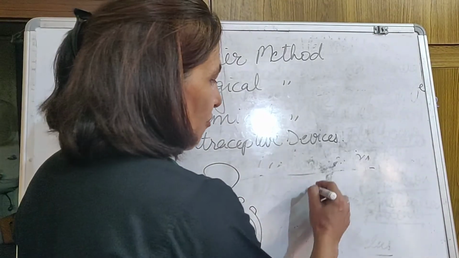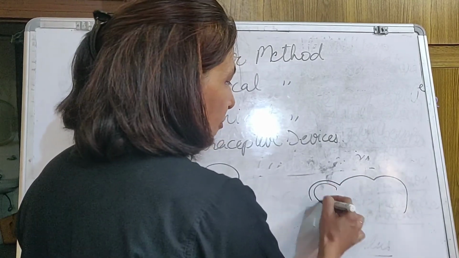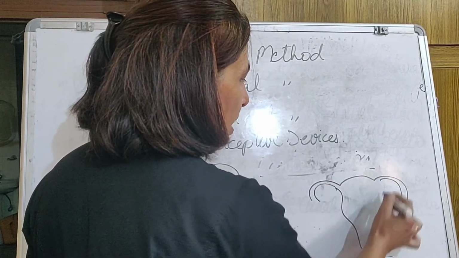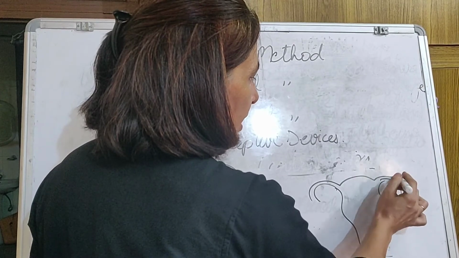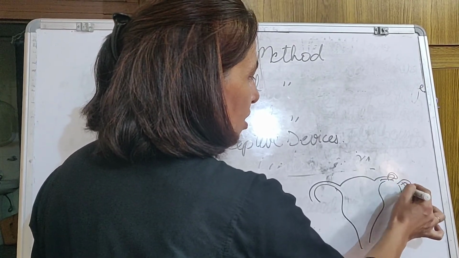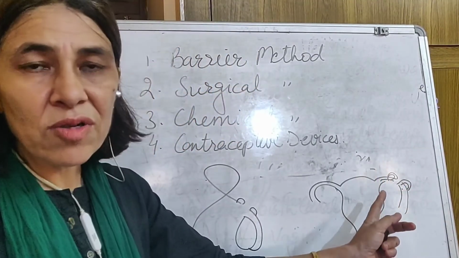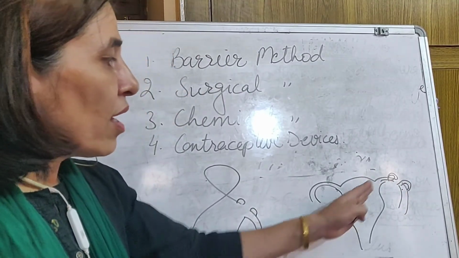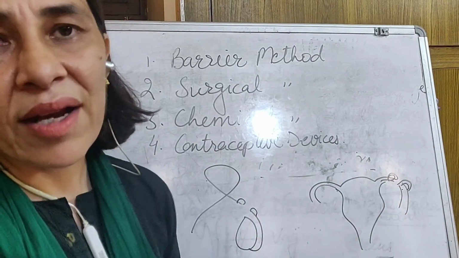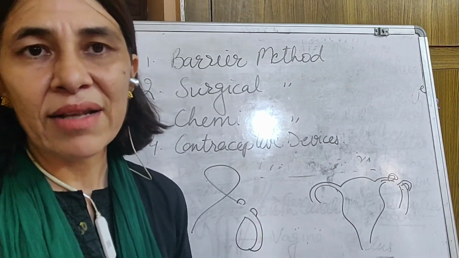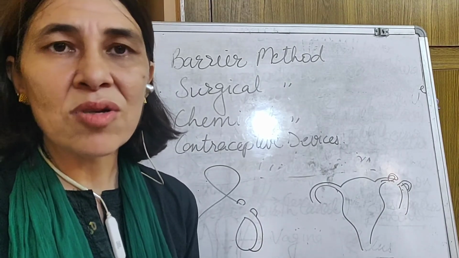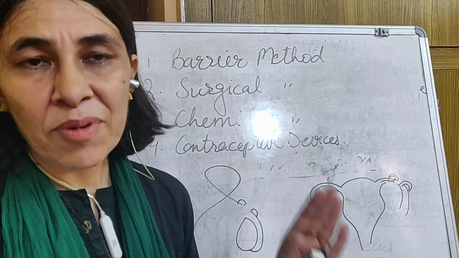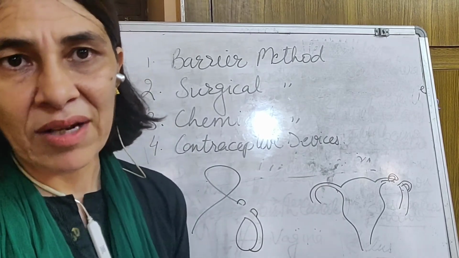And in the case of the female, the fallopian tube is cut from here and tied at this place so that the eggs do not move out or the sperms do not reach the egg. This way, by surgery, we can avoid the meeting of the male and the female. Surgery is also said to cause problems in the case of the male and female.